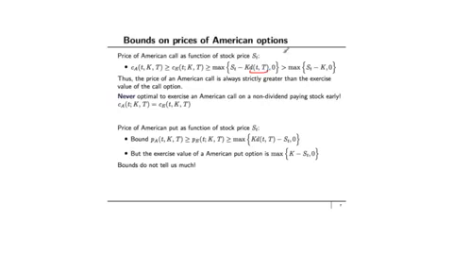Now this discount D(t,T) is less than or equal to 1. Therefore, if I replace that by 1, I get something smaller. So you end up getting that this quantity is greater than that quantity. But the last quantity there is the intrinsic value of an American call.